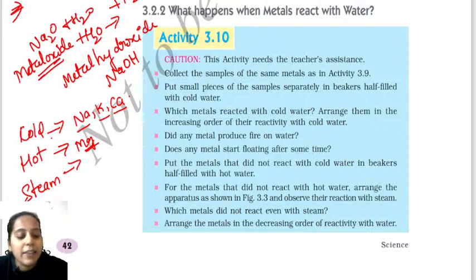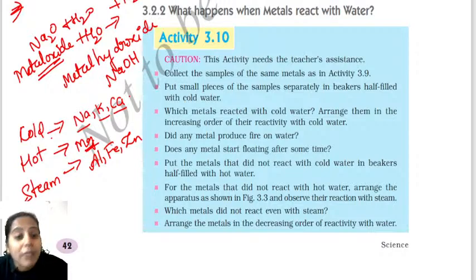So next, I am taking those metals and reacting them with the steam. I am making them react with the steam. The metals that show reactivity with the steam are aluminium, iron and zinc. Aluminium, iron and zinc show the reactivity with the steam.